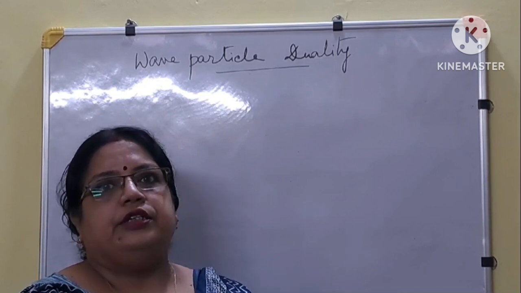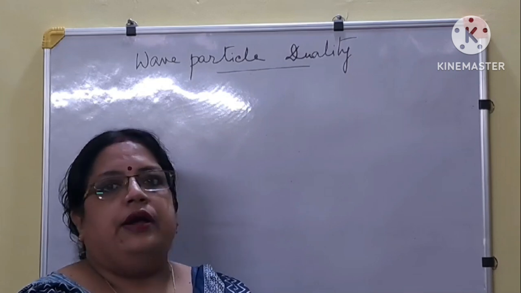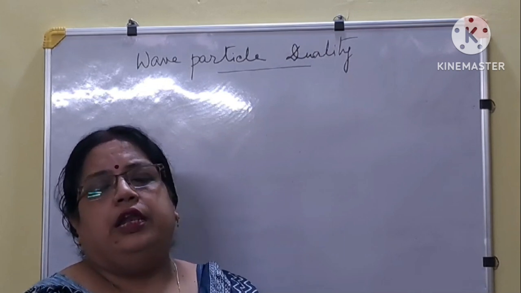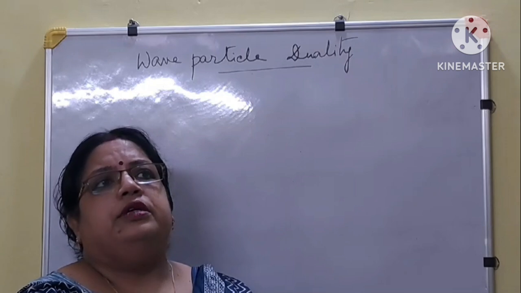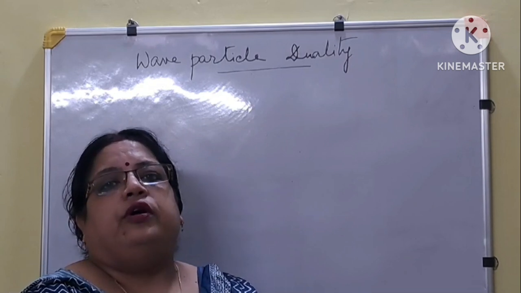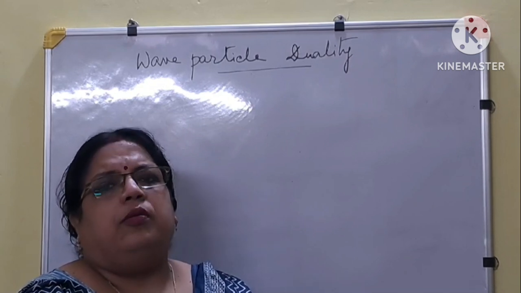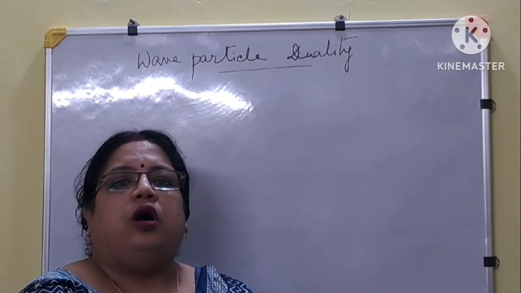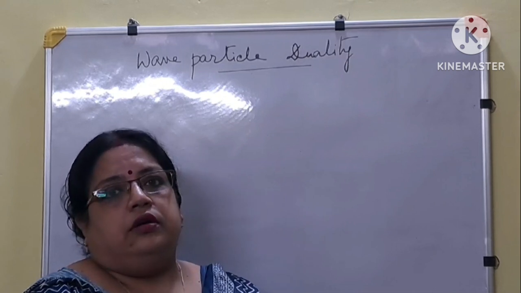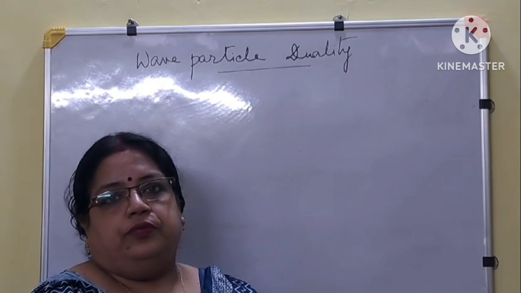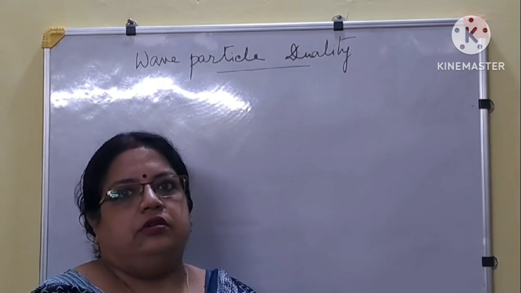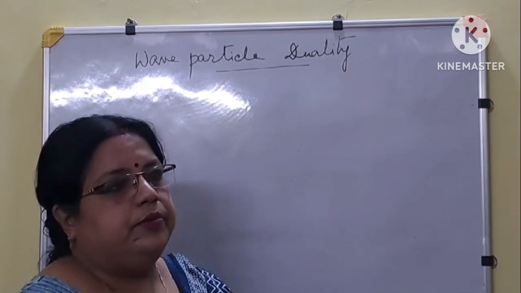So if radiation behaves both like a wave and also like a particle, then why not the elementary particles of matter? There are so many elementary particles, proton, electron, neutron and so many others. These are the very common ones. So all these elementary particles will show both wave nature and particle nature. In this way, there is a hypothesis, or assumption, first proposed by the scientist de Broglie.